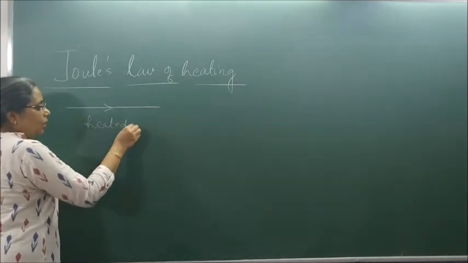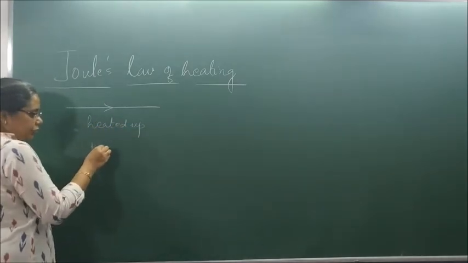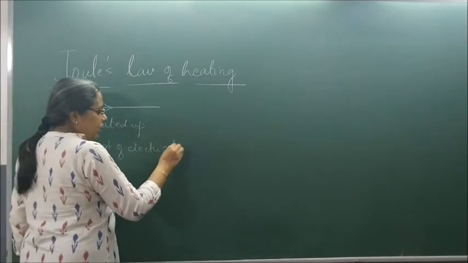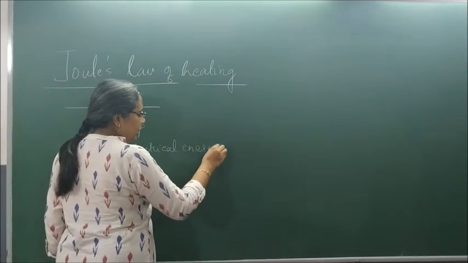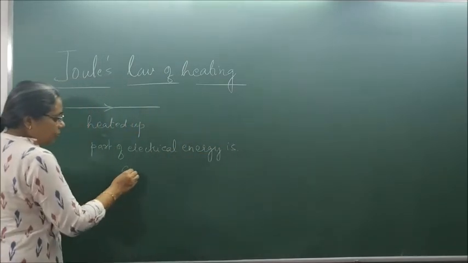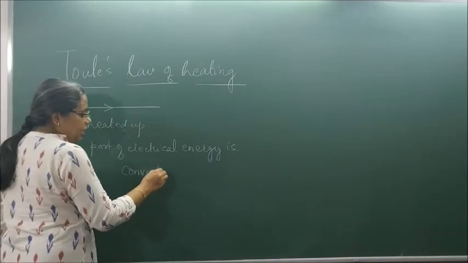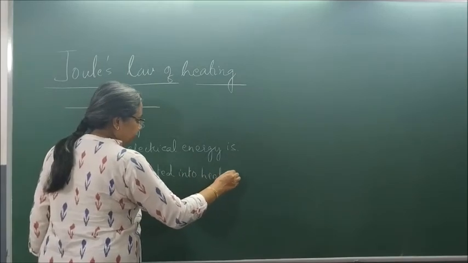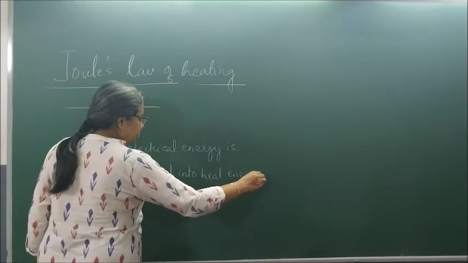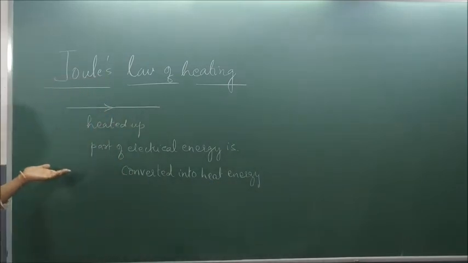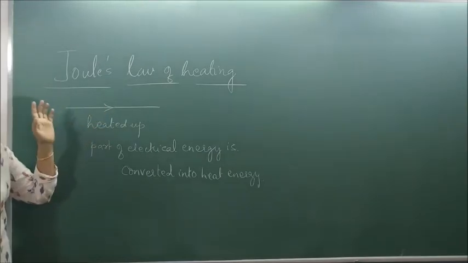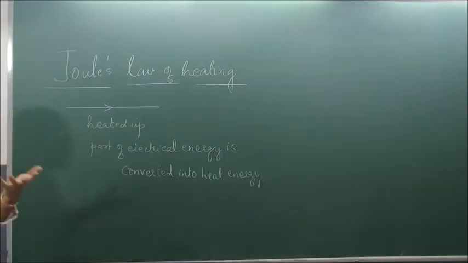Because a part of electrical energy is converted into heat energy. A part of electrical energy is converted into heat energy, and that is why the wire gets heated up. Now, how much heat is generated or liberated?